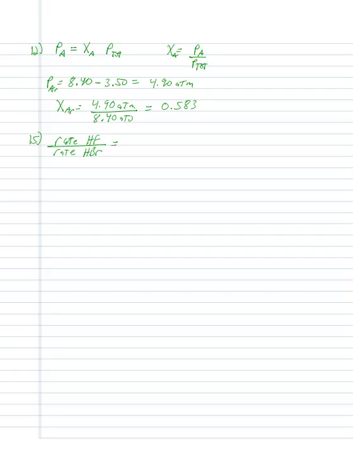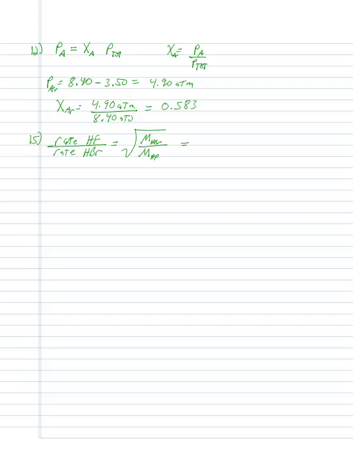That's going to be equal to the square root of the molar mass of HBr over the molar mass of HF. The molar mass relationship flip-flops because it's an inverse relationship from what we have for that rate. Now we just plug in our values.